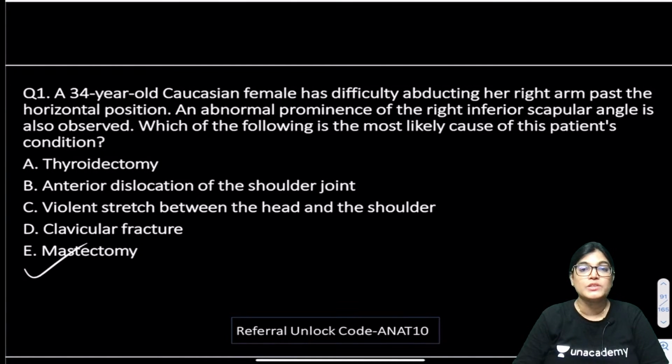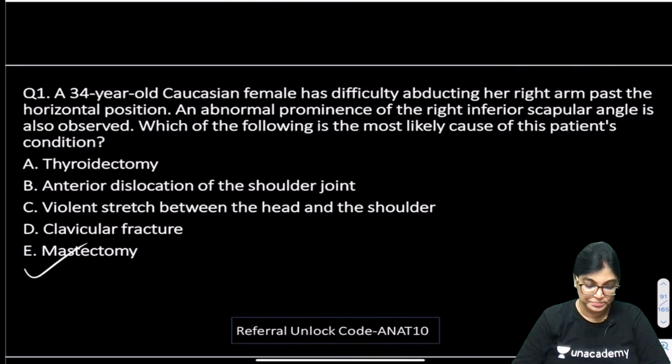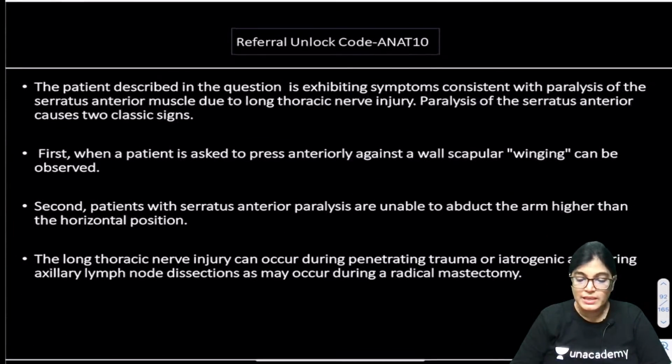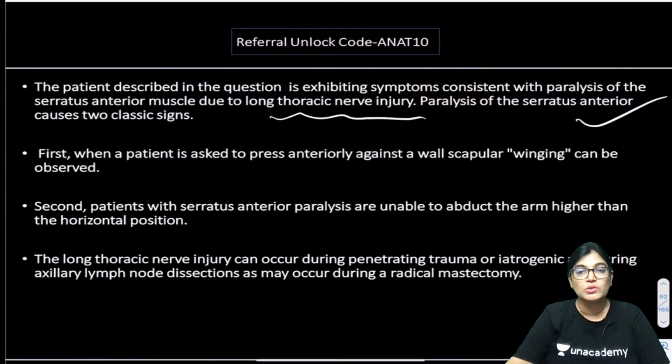Actually, the key points which you have to mark in this MCQ is what is the difficulty which is observed in the patient. The 34-year-old female has got difficulty in abducting her right arm above the level of horizontal level and abnormal prominence of right inferior scapular angle. In this question the key points have been marked here. All these key points are targeting the injury or paralysis of which muscle? Serratus anterior muscle, and the injury is to the long thoracic nerve.